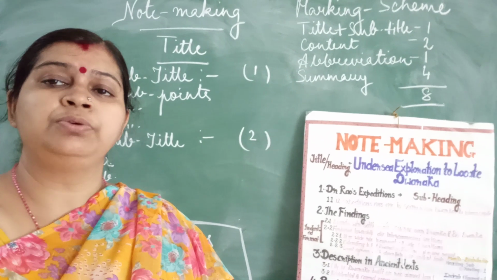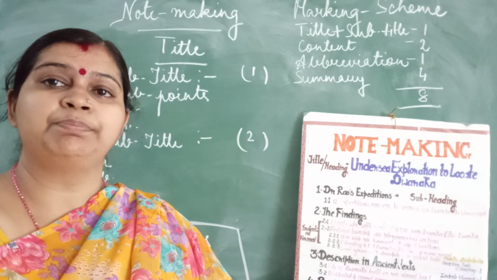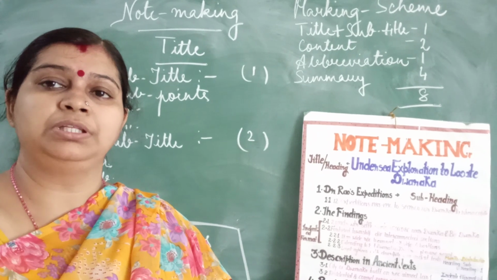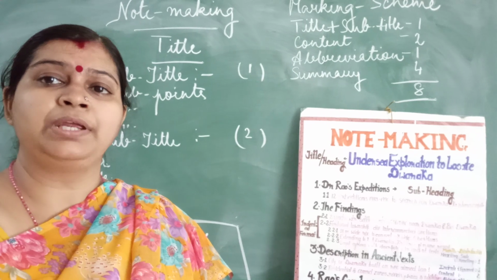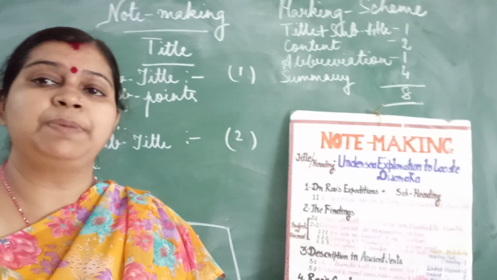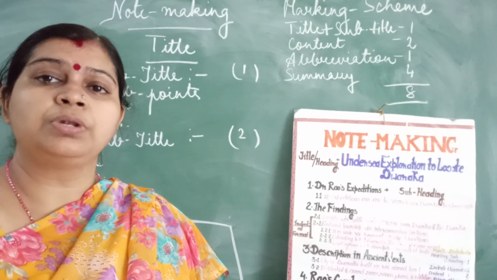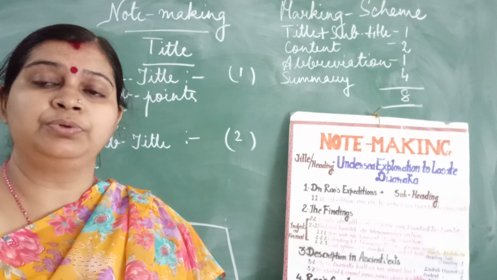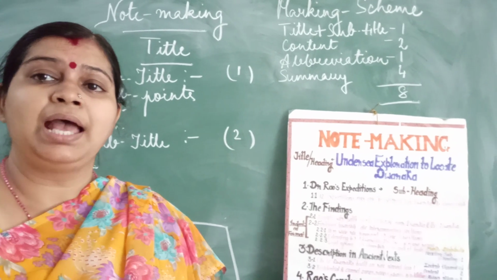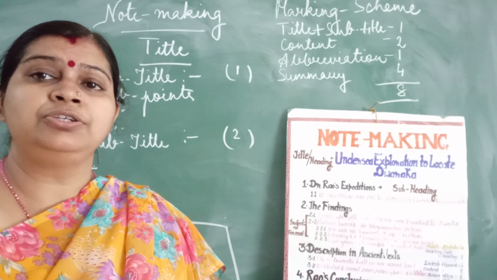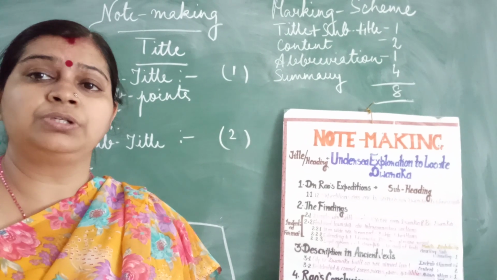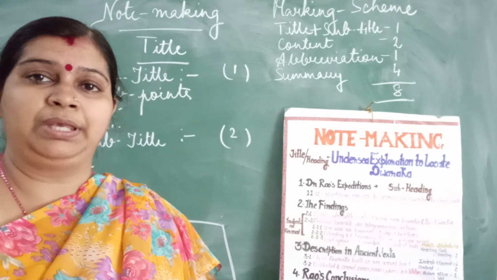Today I shall teach you how to write note making. Now I believe you already know that note making is a compulsory question that you have to attempt in the board examination. The second comprehension passage that you get is based on note making. The total marks allotted by the board for note making is 4 marks, and then based on the notes you need to write its summary and you get another 4 marks for it. So total 8 marks you have for note making.